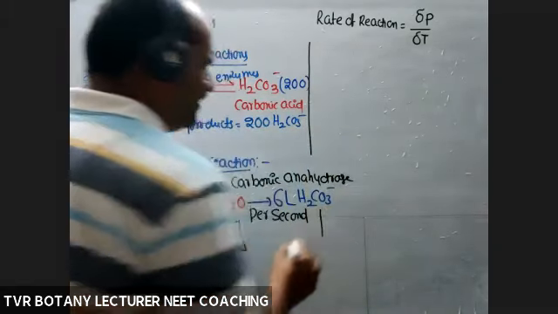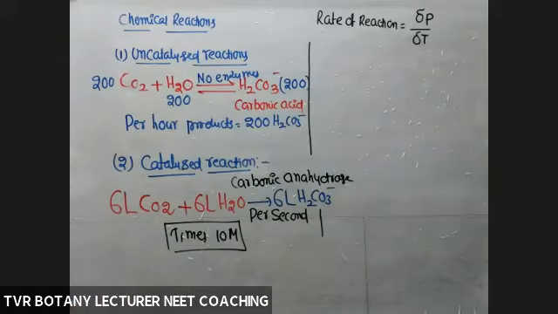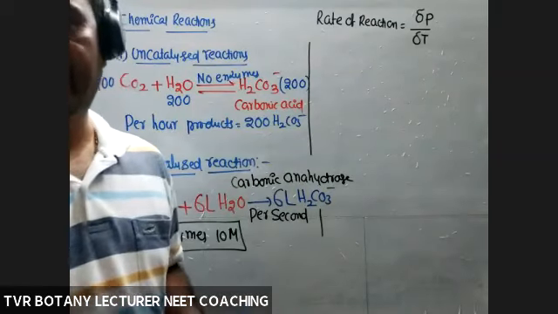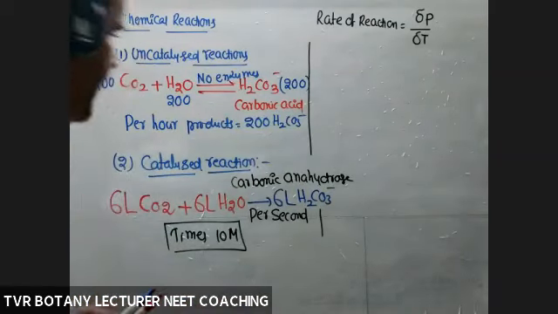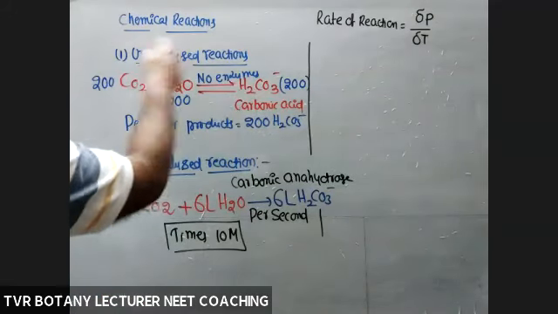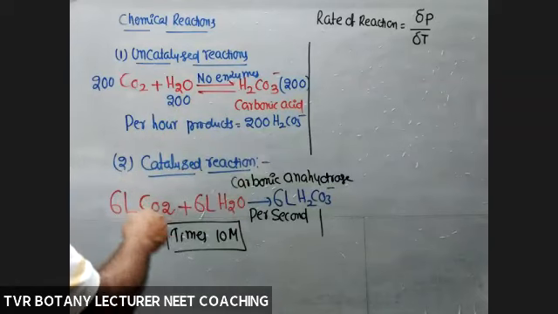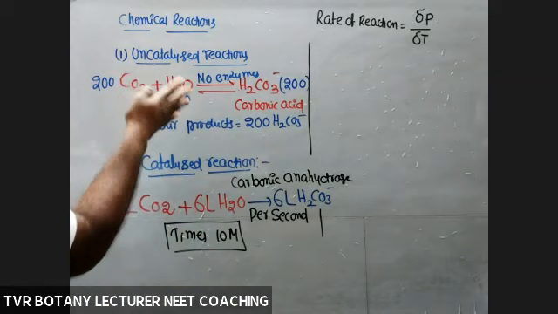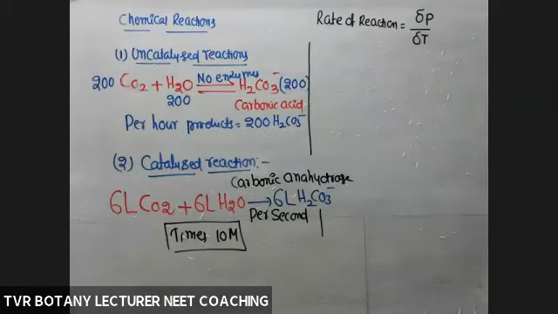Growth and development of any organism is because of the collective effect of both anabolic and catabolic reactions. This reaction is possible in both uncatalyzed and catalyzed conditions.